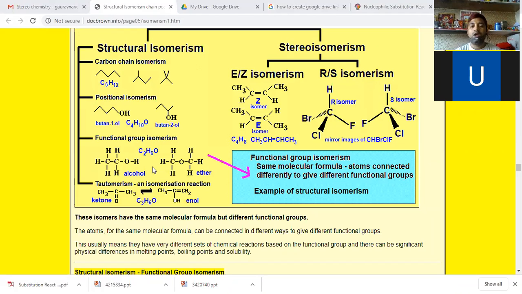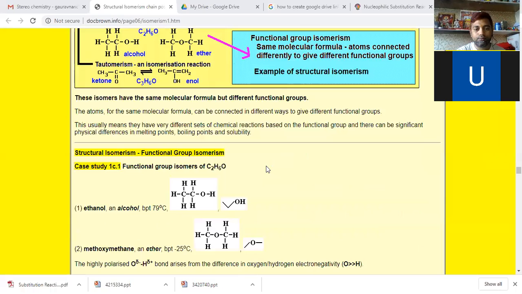So it is a functional group isomer. What are functional group isomers? They have the same molecular formula, but atoms are connected differently to give different functional groups. One may be alcohol, the other may be ether; one may be aldehyde, the other may be ketone. The molecular formula may be the same, but because of the different connection of atoms, it gives different functional groups. Okay, we'll see a few more examples.